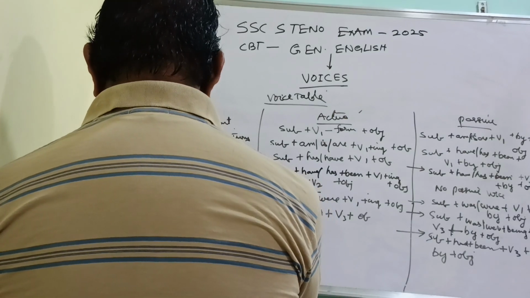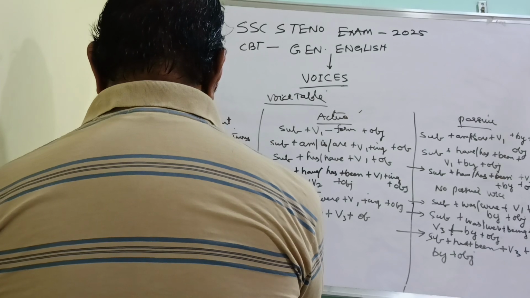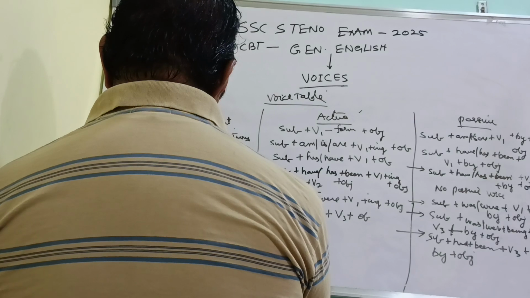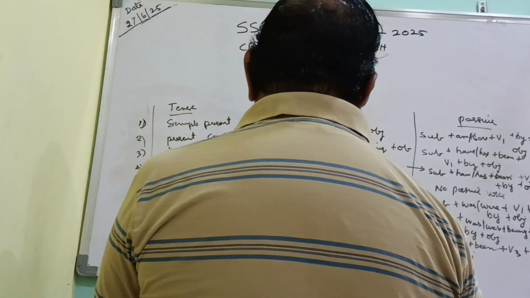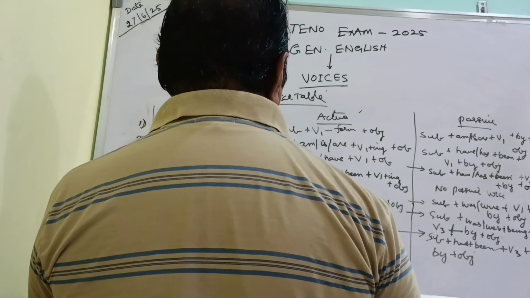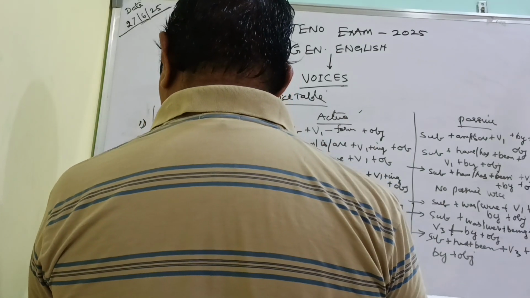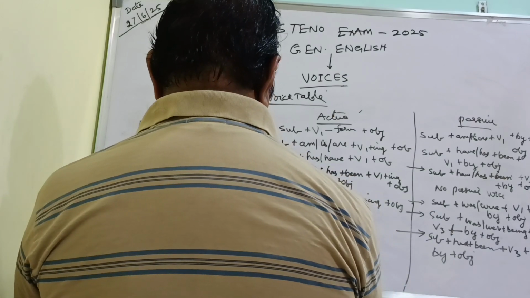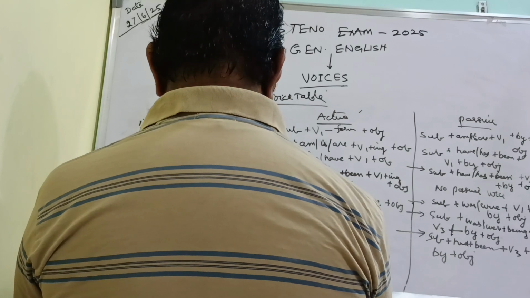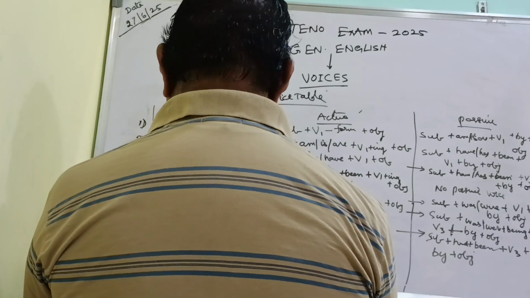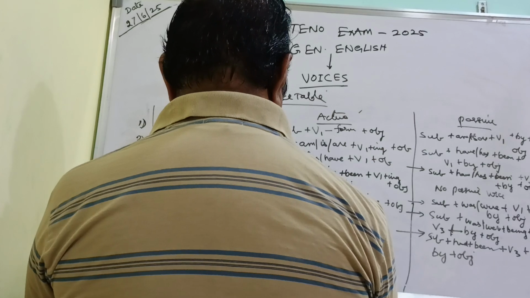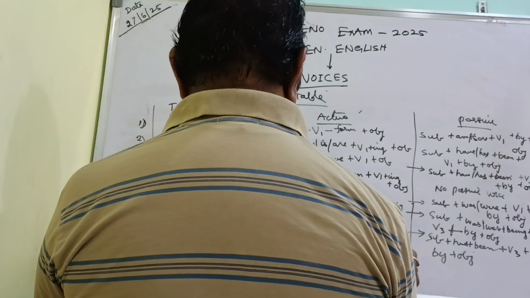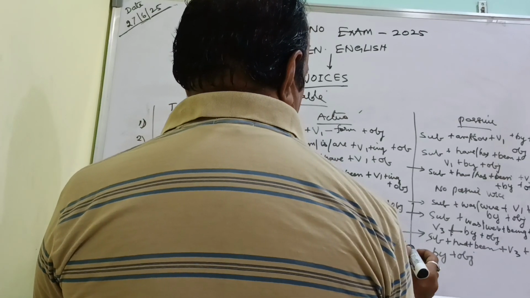Past perfect continuous. If the sentence is in this tense, the structure of the sentence in the active voice will be: subject plus had been, that is had plus been plus first form of the verb plus ing, and then the object.